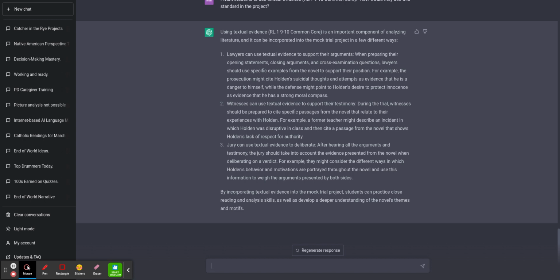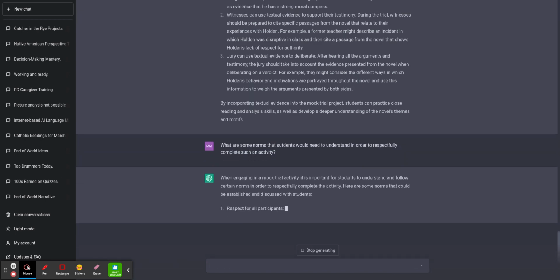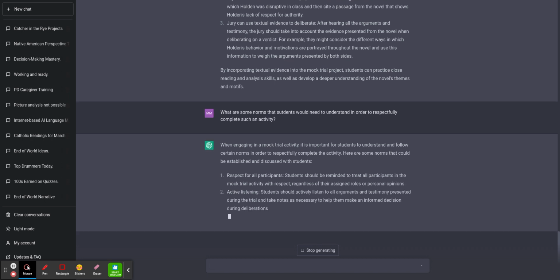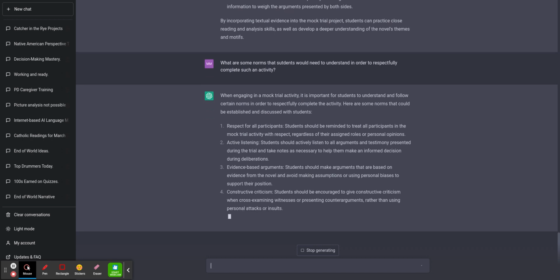Now I'm thinking about this immediately, and I'm thinking about class management. So what are some norms that students, I don't care about the spelling error, it understands it either way. What are some norms that students would need to understand in order to respectfully complete such an activity? So again, we're brainstorming standards, ideas, even like norms or requirements.